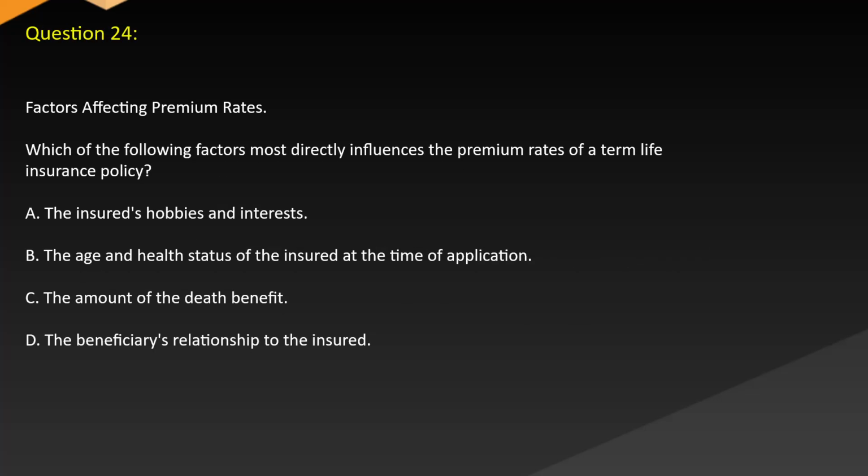Question 24. Factors affecting premium rates. Which of the following factors most directly influences the premium rates of a term life insurance policy? A. The insured's hobbies and interests. B. The age and health status of the insured at the time of application. C. The amount of the death benefit. D. The beneficiary's relationship to the insured.